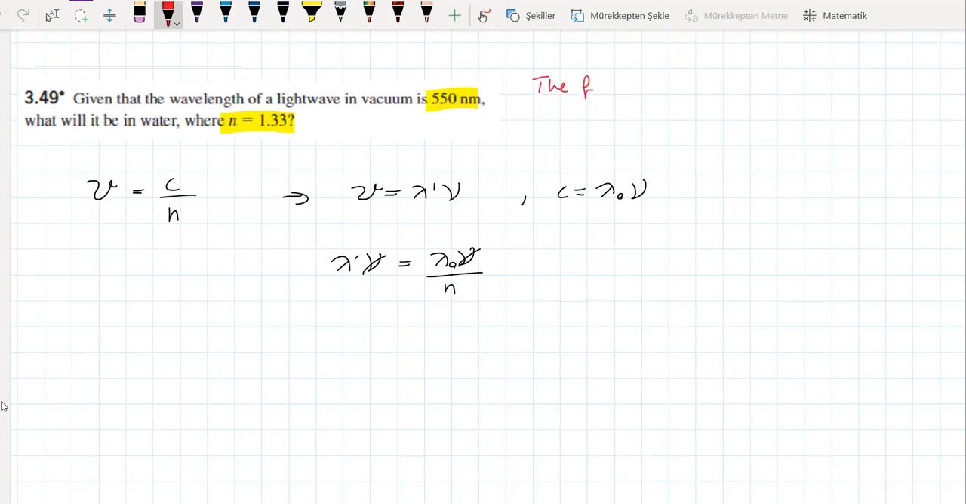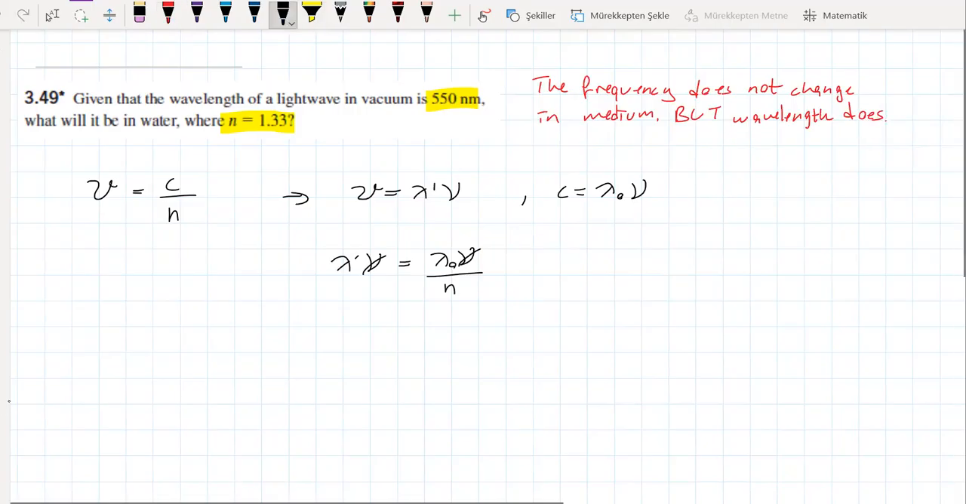The frequency does not change in bulk matter or in medium, let's say. But wavelength does. Okay. So keeping this in mind, we can cancel the frequencies out on each side. Then I will have lambda prime, the wavelength in medium, will be equal to lambda 0 over n.